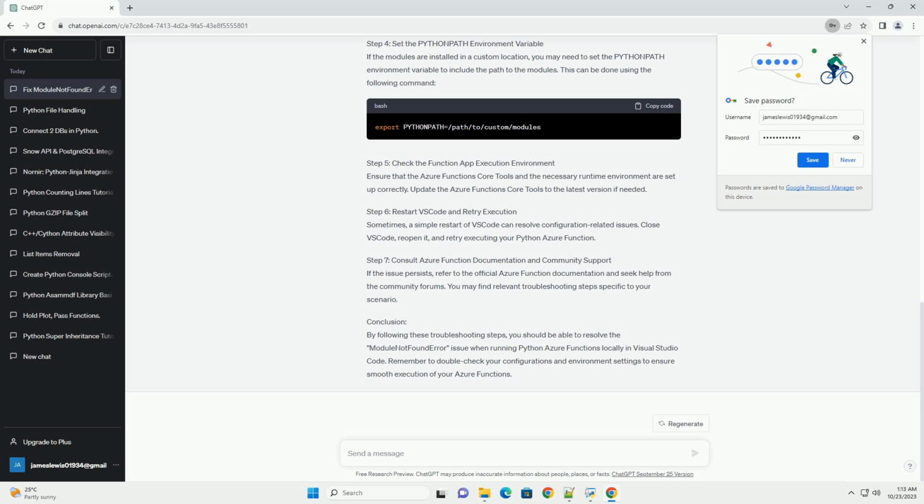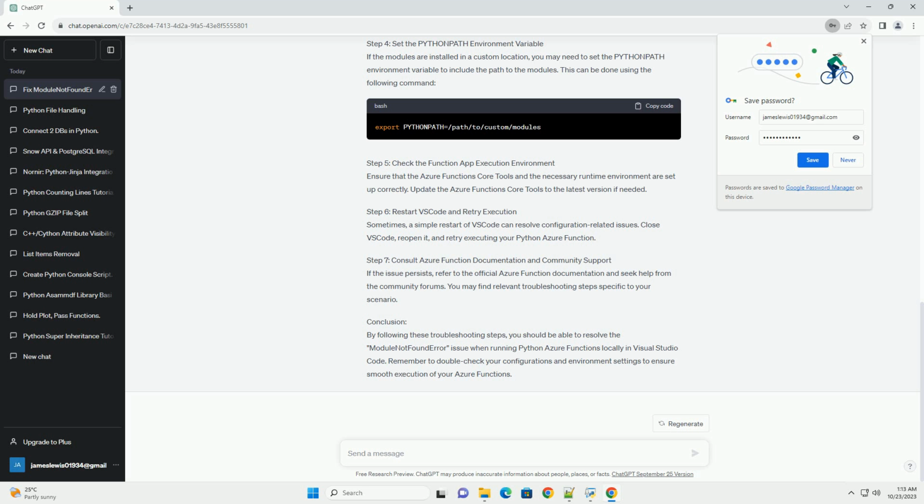Suppose you have an Azure function project with a requirements.txt file and a Python script function.py that references an external module my_module. If you encounter a ModuleNotFoundError for my_module, ensure that by following these steps and addressing the common causes of ModuleNotFoundError, you can successfully run your Python Azure functions locally in VSCode. Remember to use debugging tools and print statements to further diagnose issues if needed. This will help you identify the root cause and resolve the error effectively.